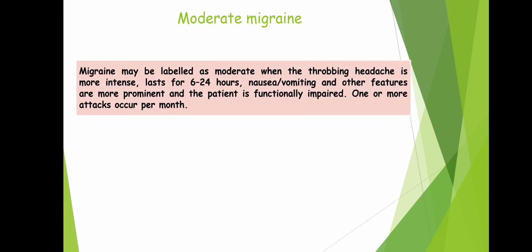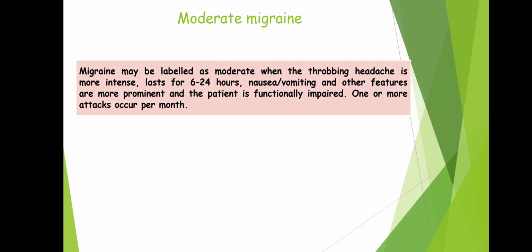Okay, so in mild migraine, fewer than one attack occurred in a month, and the headache lasted just up to 6 hours. But in moderate migraine, there is more than one attack in a month, the headache is more intense, and it lasts for 6 to 24 hours. That is considered as moderate migraine.